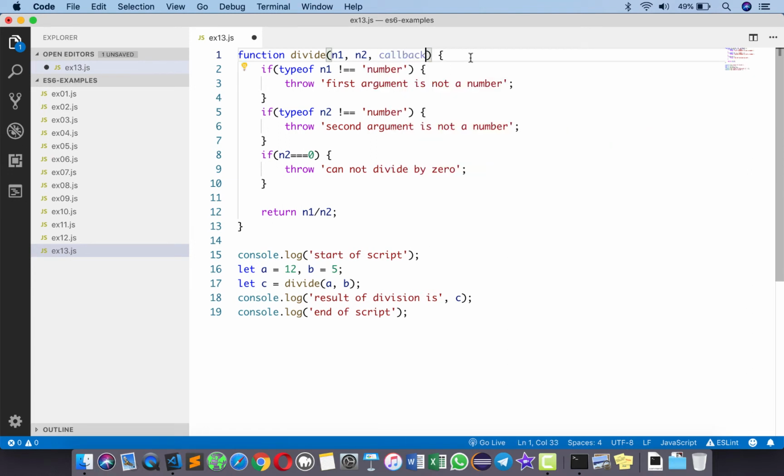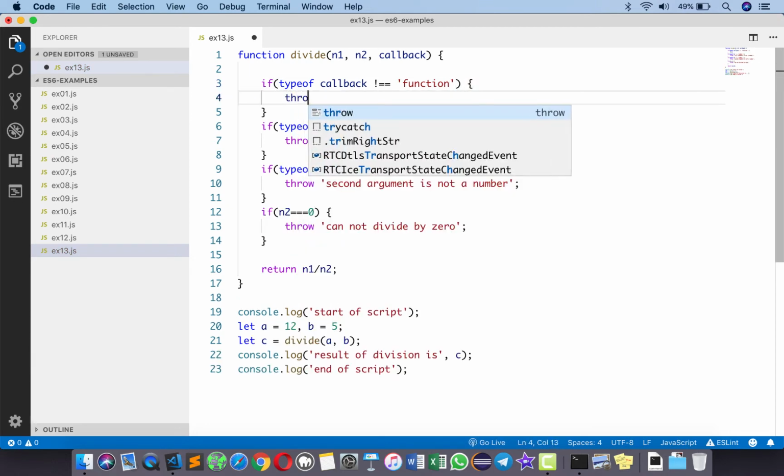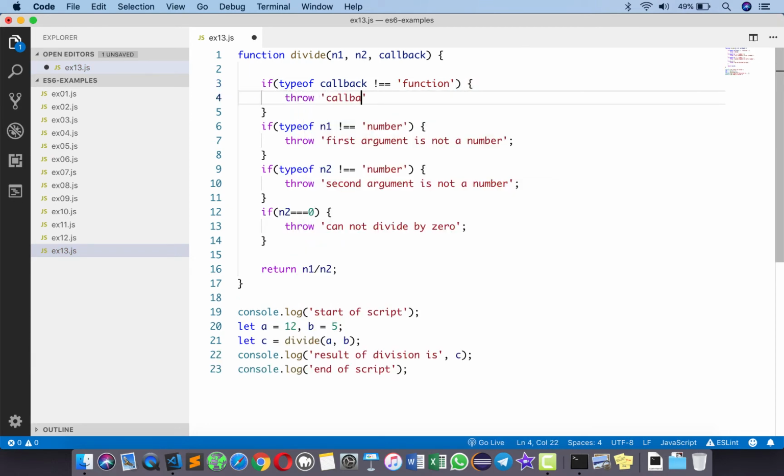And the only thing that you're going to do is if callback is not supplied as a function, we have to throw an error. So I'm going to type here if type of callback is not equals to a function, then we're going to throw an error: callback must be supplied and must be a function.